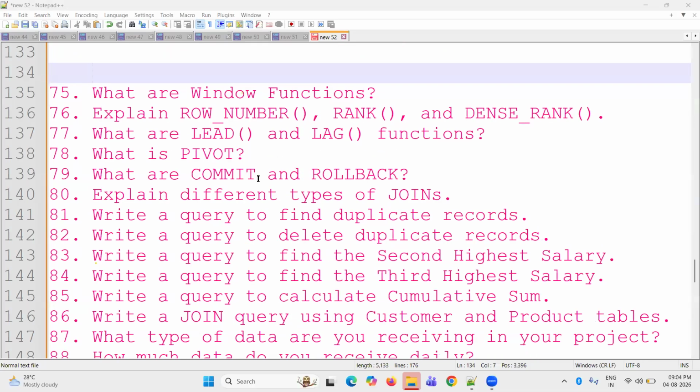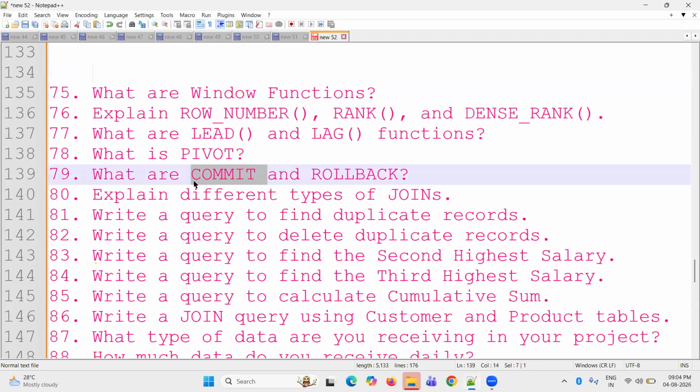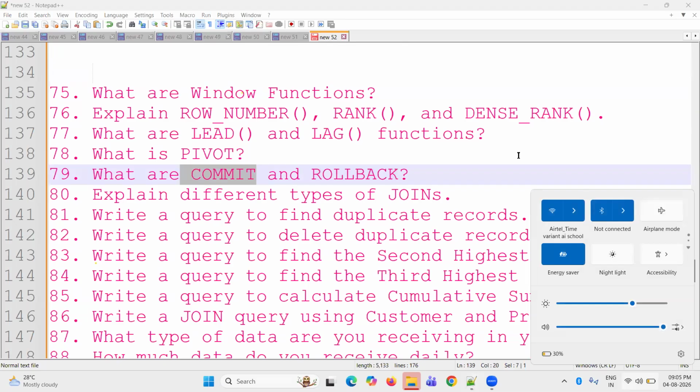Commit is like save and rollback is the undo button, like Control Y and Control Z. Suppose, in Snowflake, autocommit is true by default. If you do anything, it saves automatically.